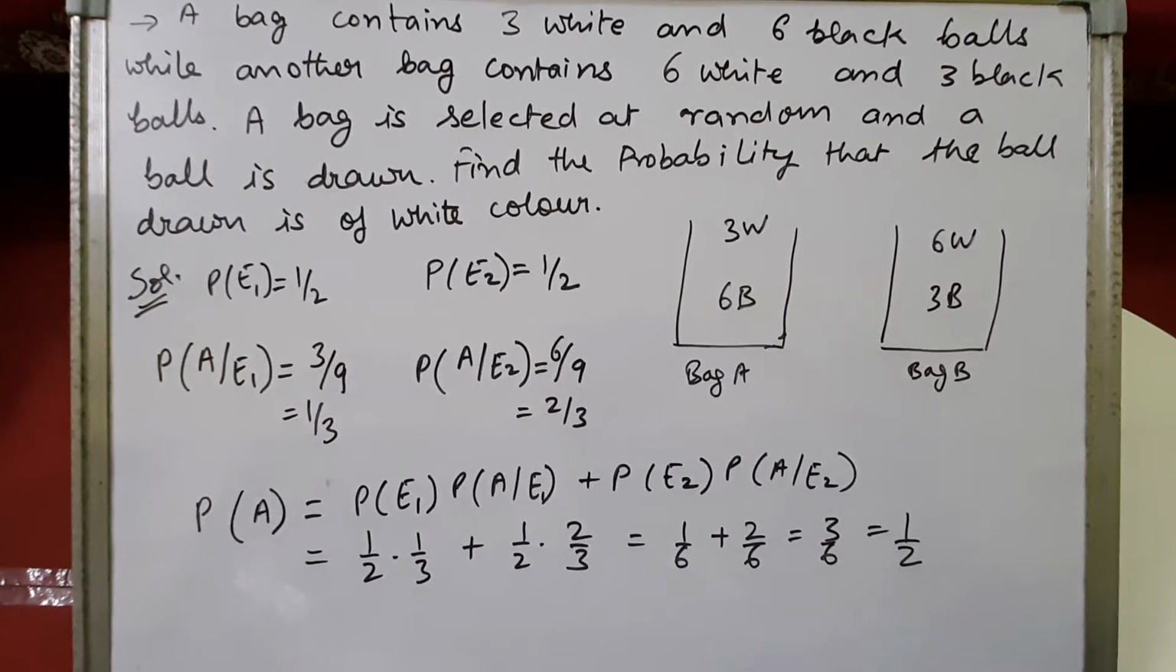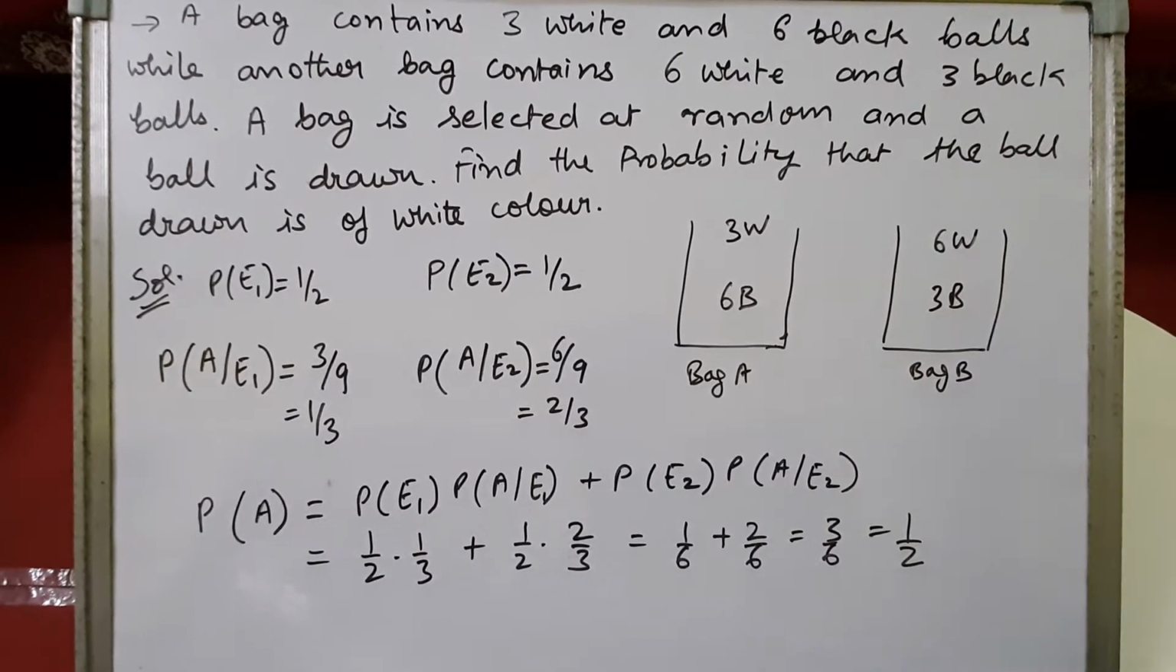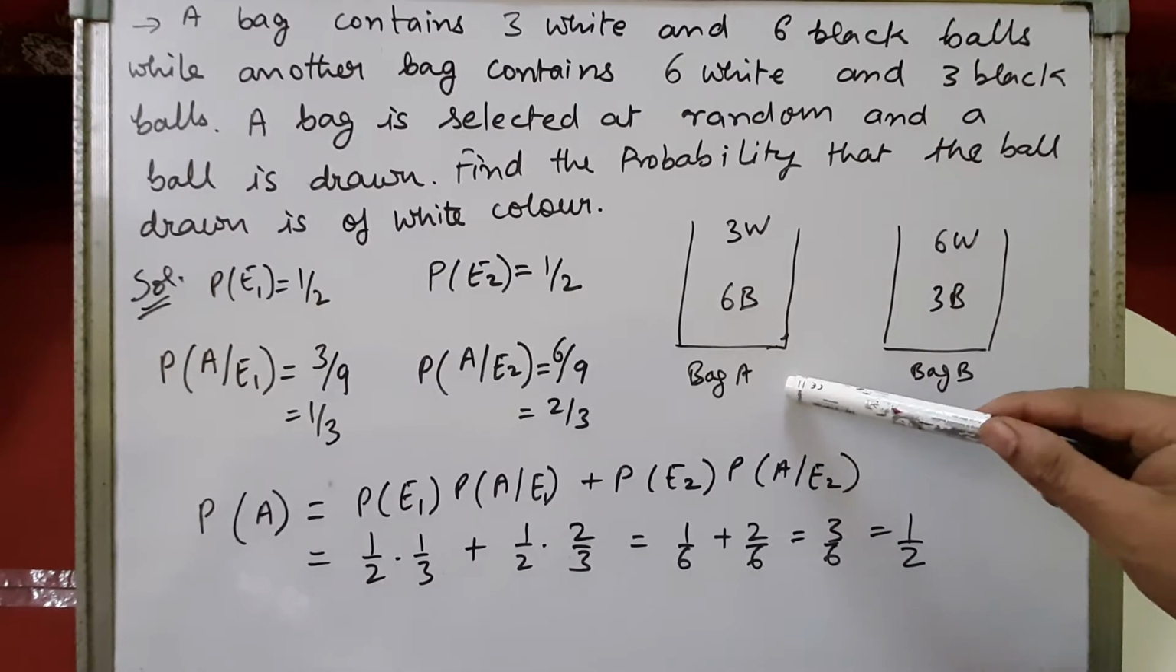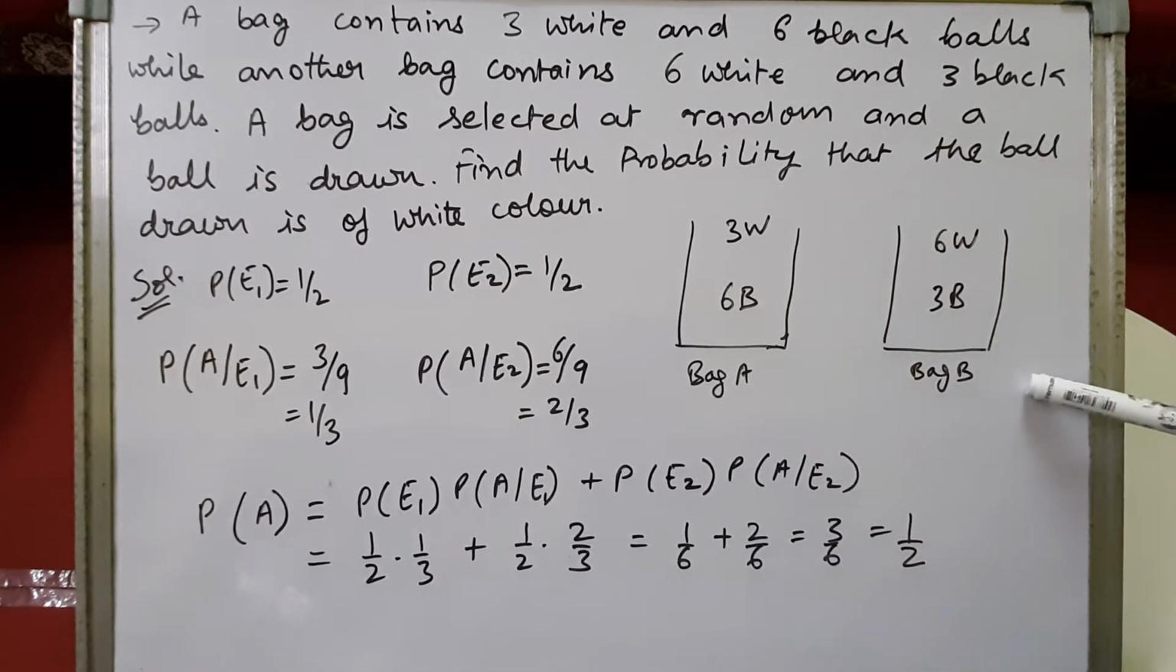Okay children, let's try to understand this with a simple example. Here the question says one bag contains 3 white and 6 black balls, while another bag contains 6 white and 3 black balls. A bag is selected at random and a ball is drawn. Find the probability that the ball drawn is of white color. Now we have to consider all the cases and find the probability of drawing a white ball. Suppose this bag can be selected and a white ball can be drawn, or this bag could be selected and from here a white ball can be drawn. So we have to find the probability of getting a white ball.